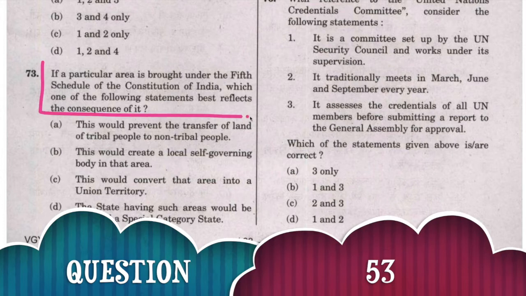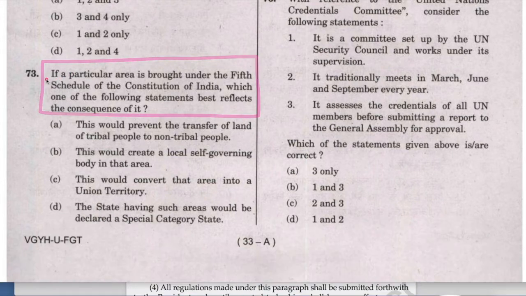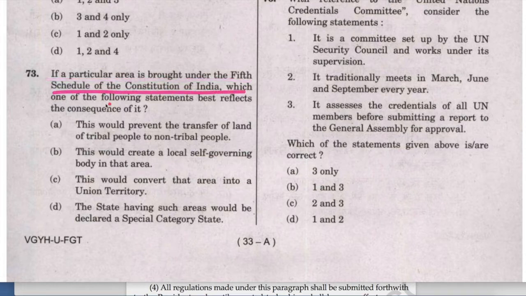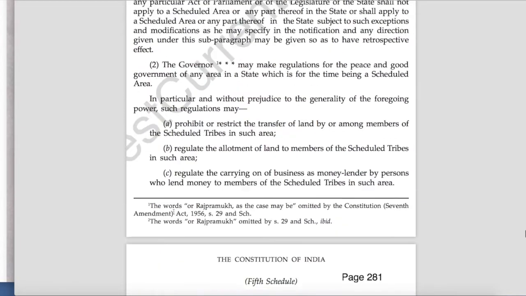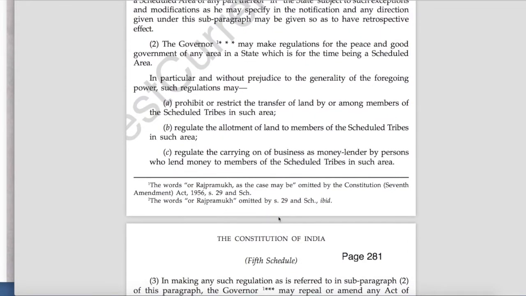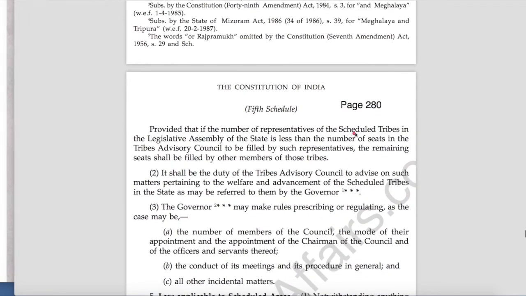Next question. If a particular area is brought under the 5th schedule of the Constitution of India, which one of the following statements best reflects the consequence of it? 4 options are given and the correct answer is option A, that it would prevent the transfer of land of tribal people to non-tribal people. This is our Indian polity booklet for IAS Prelims 2022 on page number 280. Page number 280. Here it is mentioned